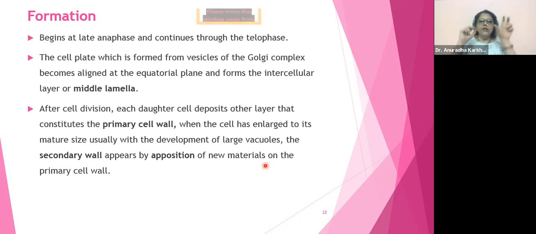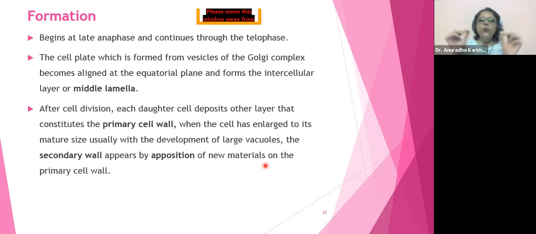See, what happens? These Golgi complexes are going to secrete some material, okay, which is made up of calcium pectate or magnesium pectate, okay. What is a vesicle? Small pouches, small bulb-like structures, okay. So this Golgi complex is going to make these small bulb-like structures, and in that bulb-like structure, they are going to fill what? Calcium pectate or magnesium pectate, okay. Now